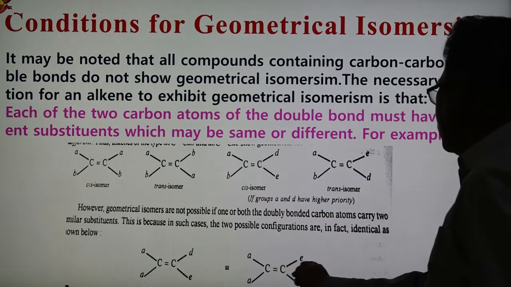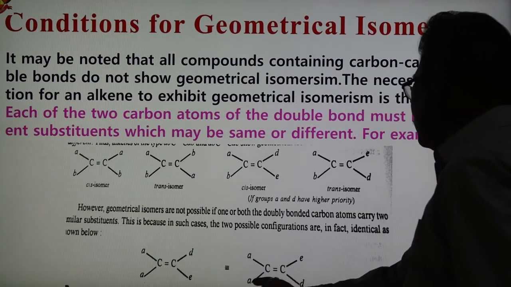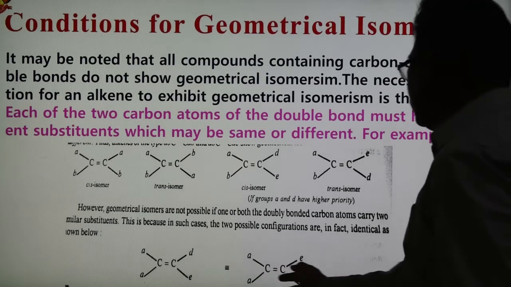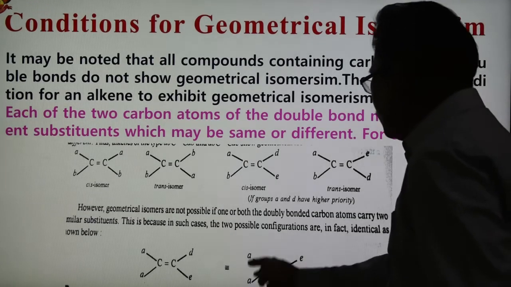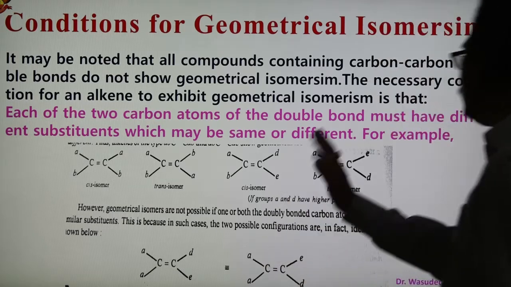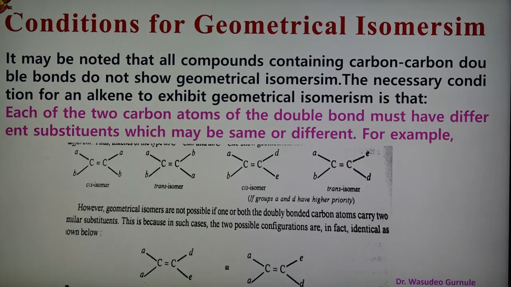In this case also AA. So both are similar, and the configurations are different, but the two similar substituents are present on the same carbon, so this is not possible. So they do not show geometrical isomers. These are the examples shown here of the necessary condition for geometrical isomerism.